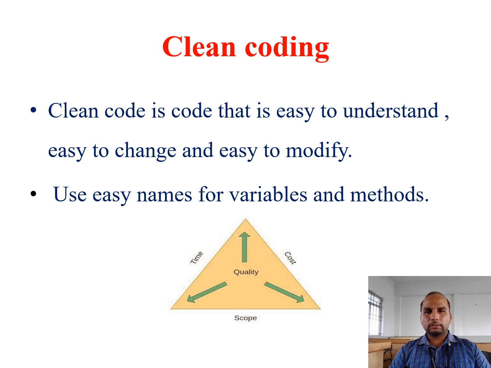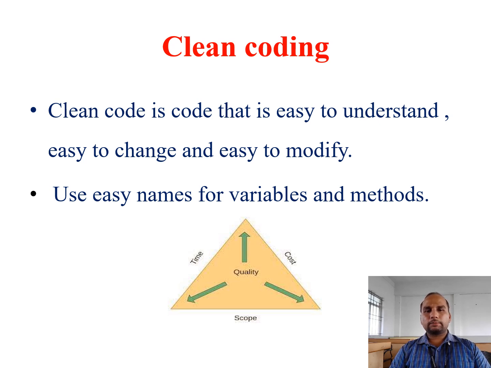Clean coding is not a programming language. Clean coding is used for the manufacture of the code. Clean coding has some structure. We use some structure in that process, so we can easily modify and update the process in the upcoming years. Clean coding is code that has already been executed. After 5 years, we can easily understand, easily change, and easily modify that code. That is called the clean coding of the code.